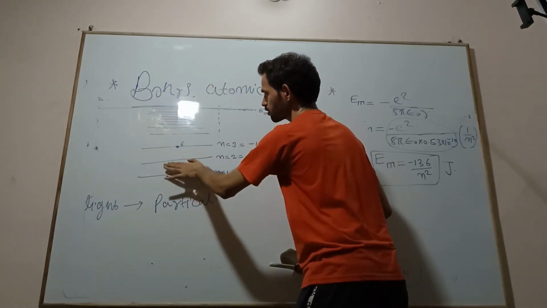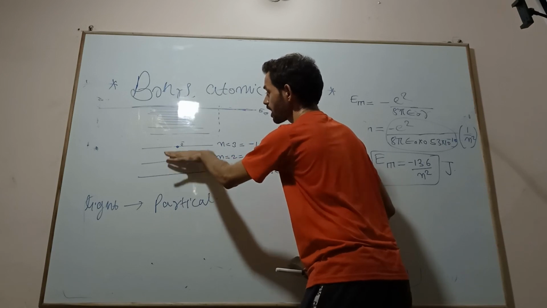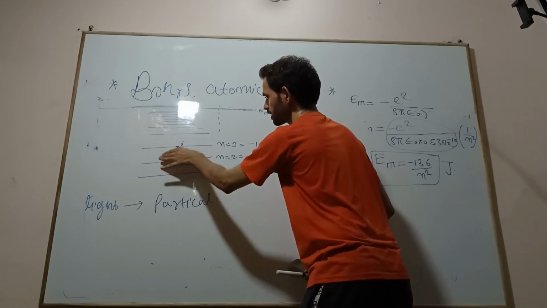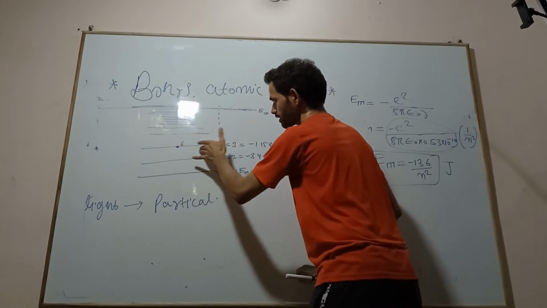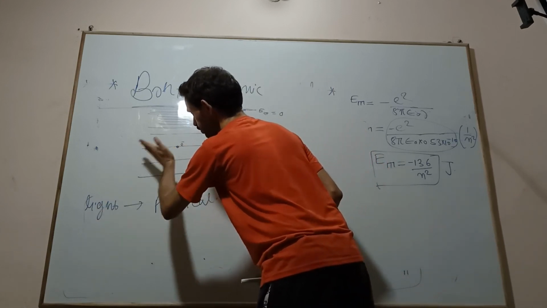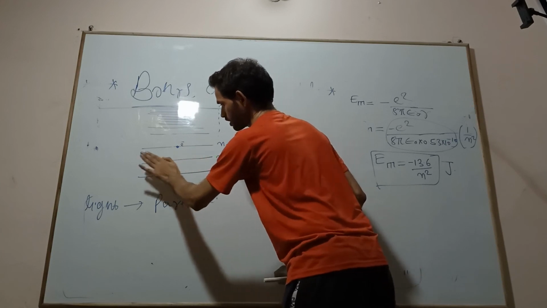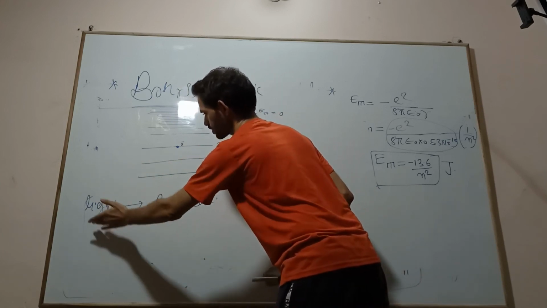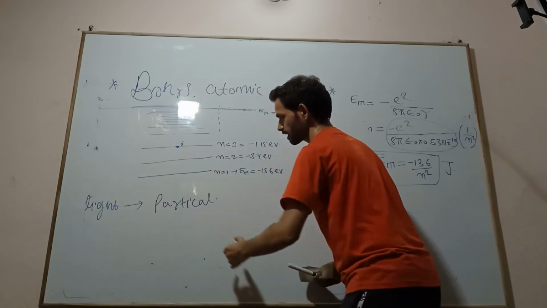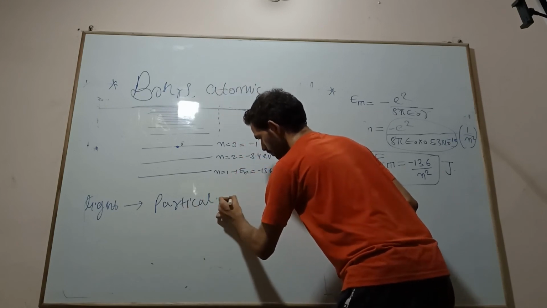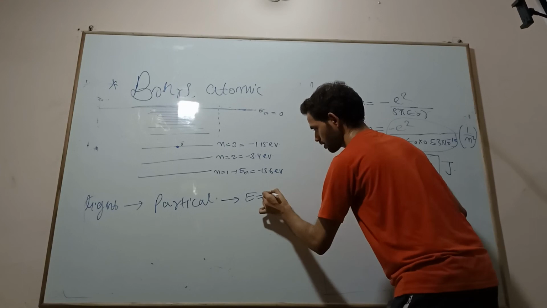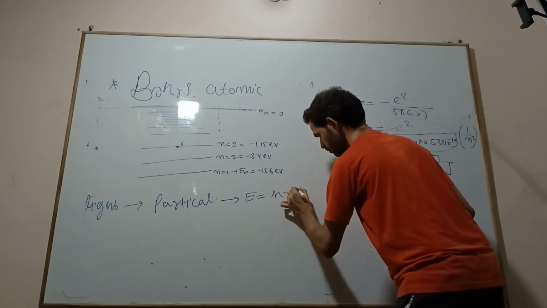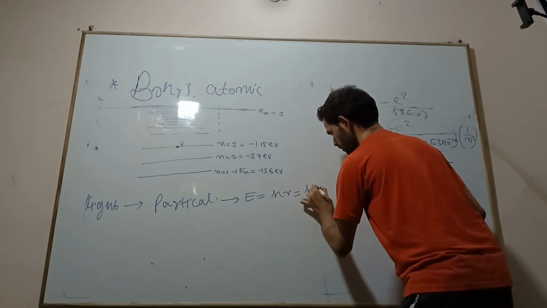When this electron falls from a higher energy level to a lower energy level, it will release energy in the form of electromagnetic wave, which can be treated as light, and this light can be treated as a particle. This particle has energy, which is equal to h nu, and nu is equal to v by lambda.